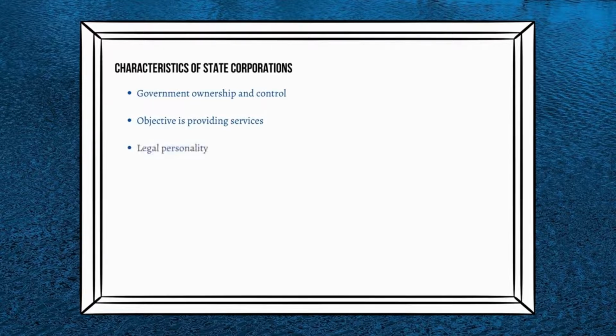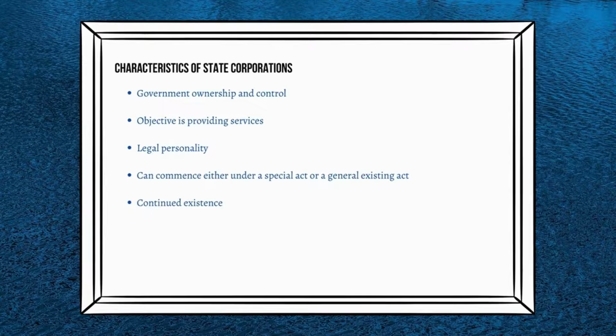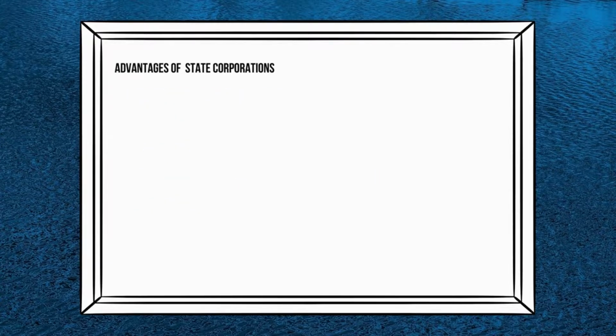Having legal personality. In legal activities, a state corporation has a separate legal identity. It can commence either under a special act or a general existing act. Continued existence. Since state corporations are established under an act of Parliament, they have a continued existence. Alright, now let's look at the advantages of state corporations.